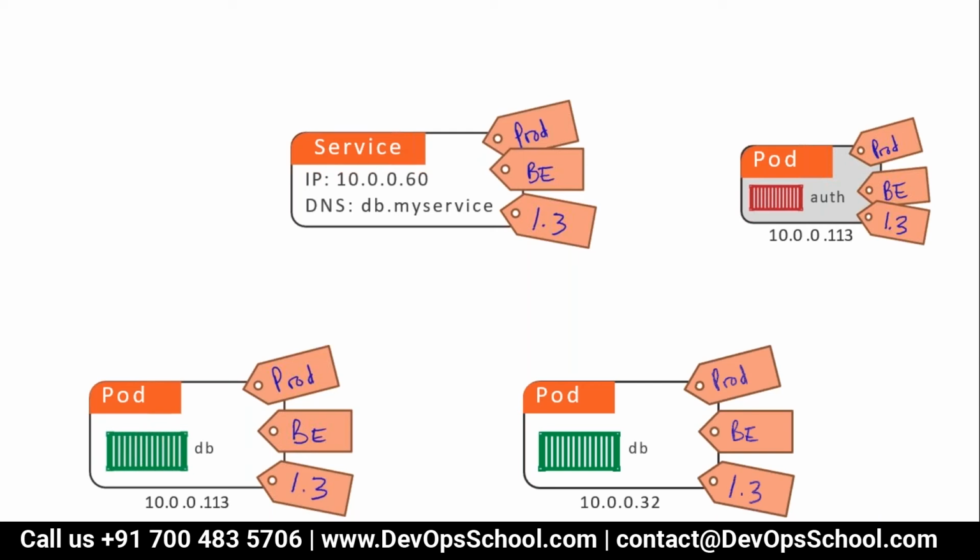Here DB and OAuth both have the same IP address. 2 pods have same IP address, so it's not correct. So here, guys, this labeling is not correct. What is the mistake we have done in this case? The pod of auth and pod of DB, both we labeled the same thing. That means sometimes the service redirects the traffic to the database, that's expected, but the next moment service redirects the database traffic to the authorization login page. This is not good, right?